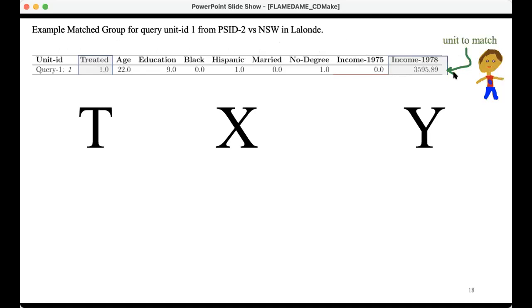So this particular unit was treated. They attended the job training program. They're 22 years old. They had a 9th grade education. They're Hispanic, not married. They have no degree. Their income in 1975 is 0, and their income in 1978, which is the outcome, is $3,595. Okay, so we want to find a match group for that person.